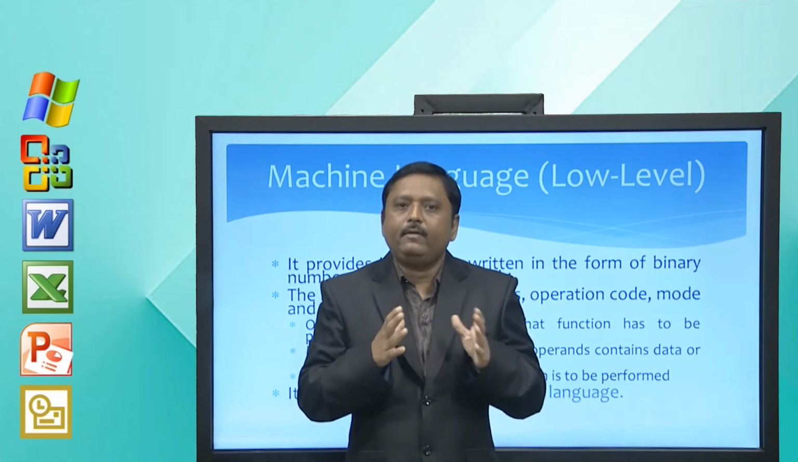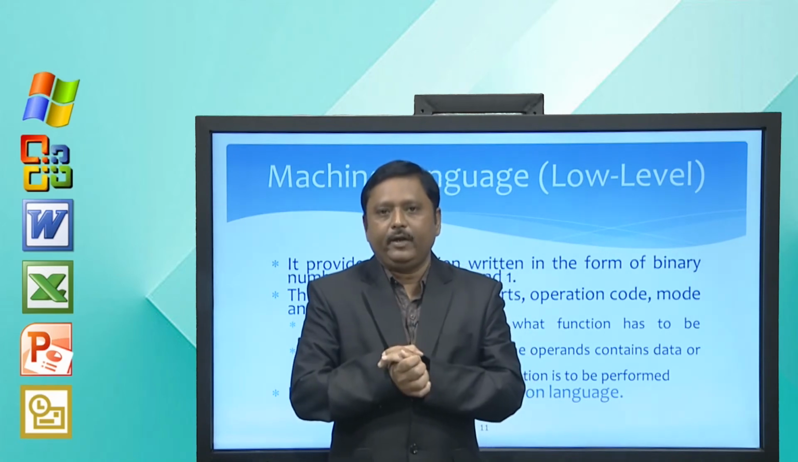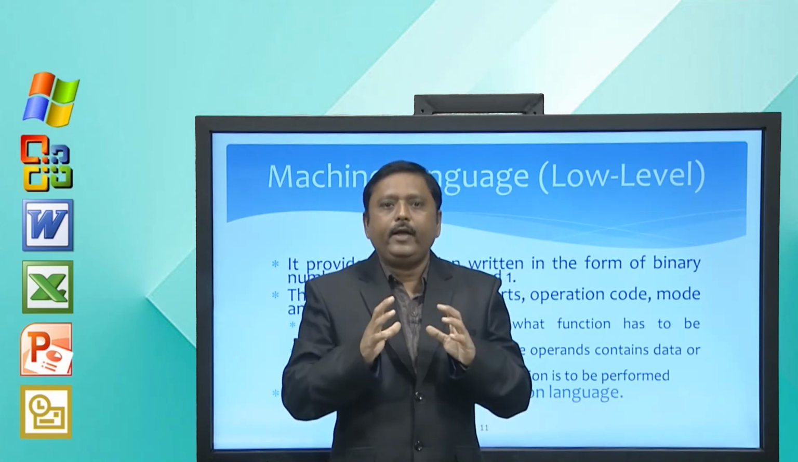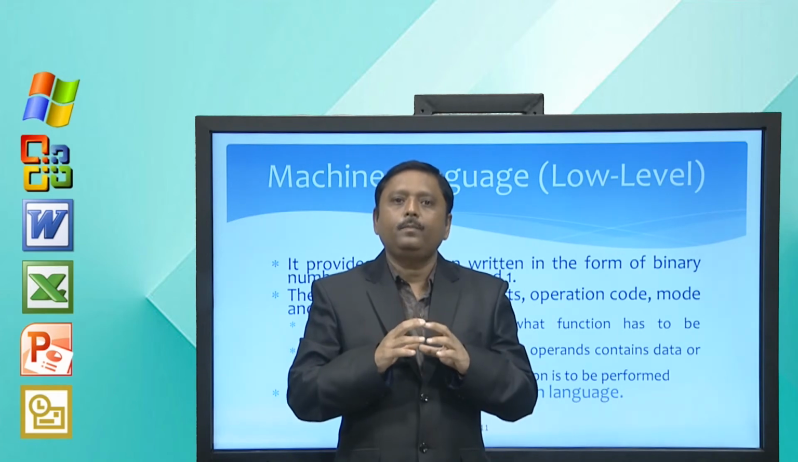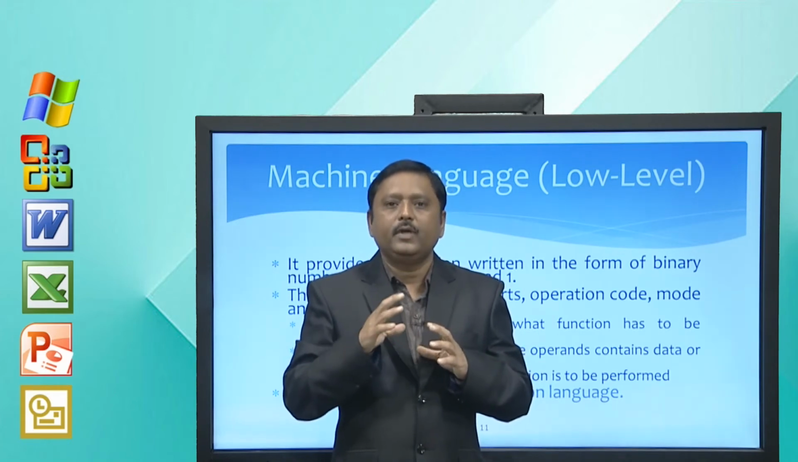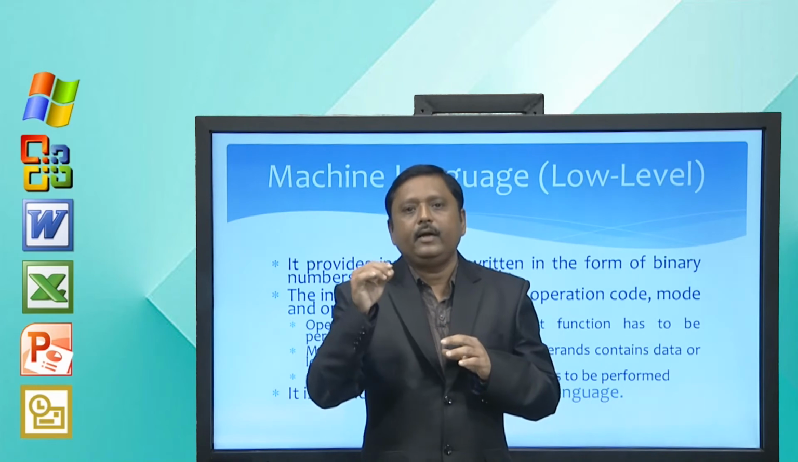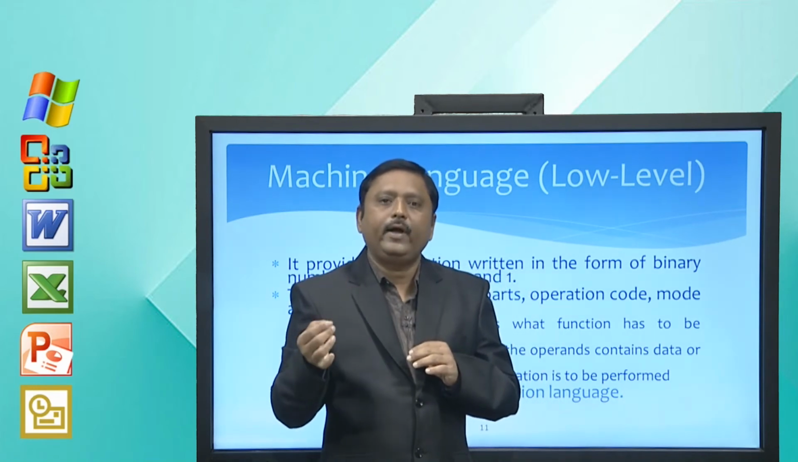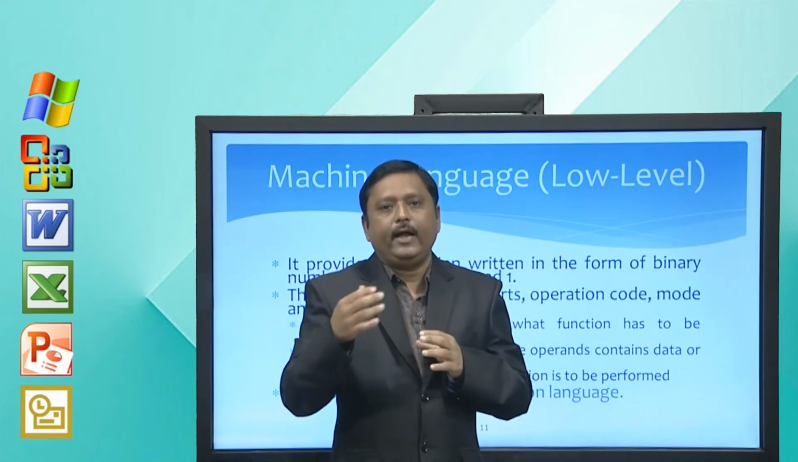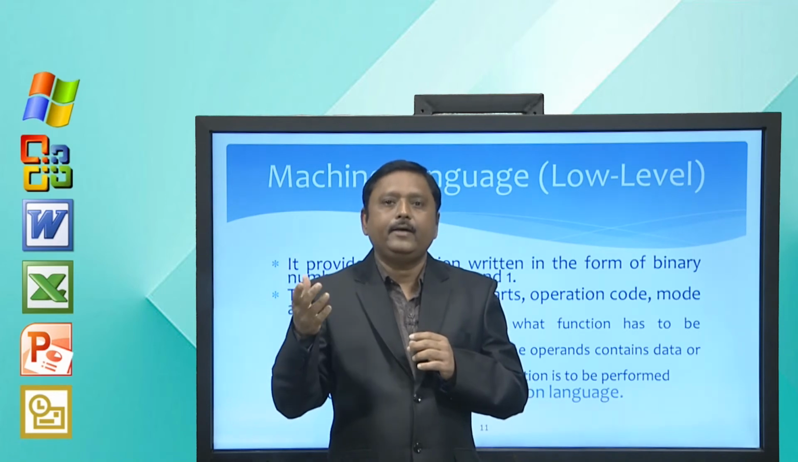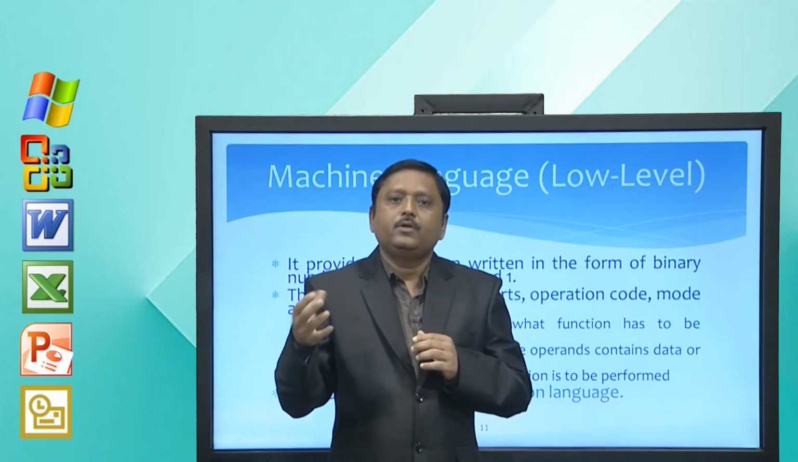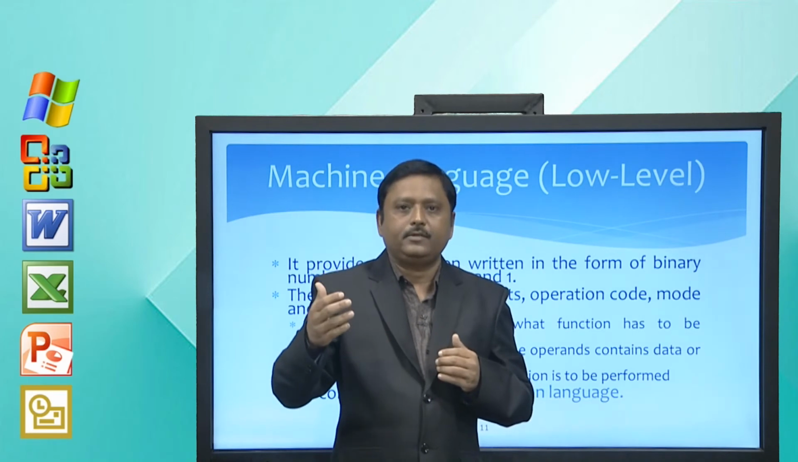Now, what is the advantage and disadvantage of machine level language? It is very difficult to understand by humans, because it is directly written in the form of 0s and 1s, but the advantage is it is directly understood by the computer. So, its execution is very fast.